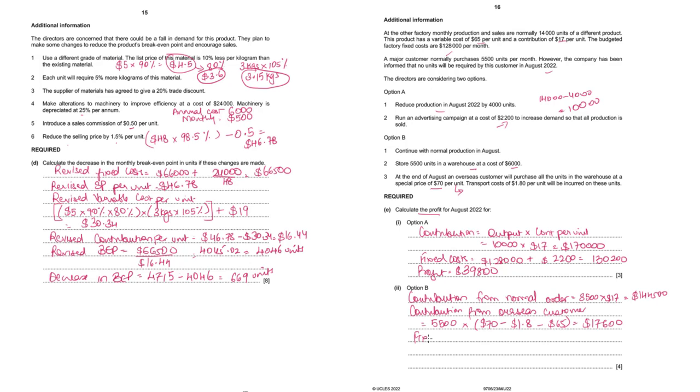And fixed cost will be the existing 128,000 plus rent of 6,000, 134,000. So profit: $144,500 plus 17,600 minus 134,000. Basically the two contributions minus the fixed cost. So 28,100.